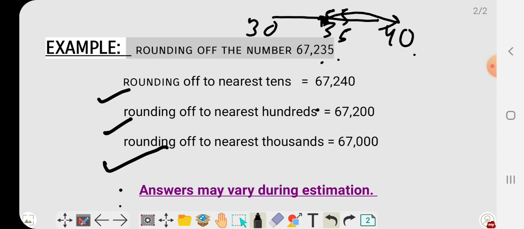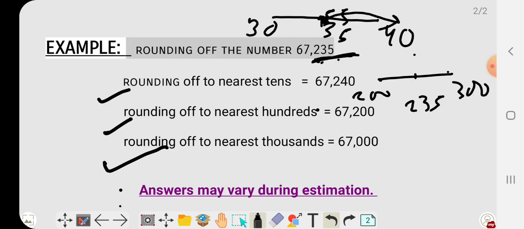So we will take 67,240. Now second, rounding off to nearest 100. For rounding off to the nearest 100, we will focus on three numbers, means 235. If this is a number line, 235 lies here, so here will be 200, here will be 300. So where will it go? What comes between 200 and 300? It's 250. We can see 235 is on the left-hand side, it means it is less than 250, so it will be estimated as 200.